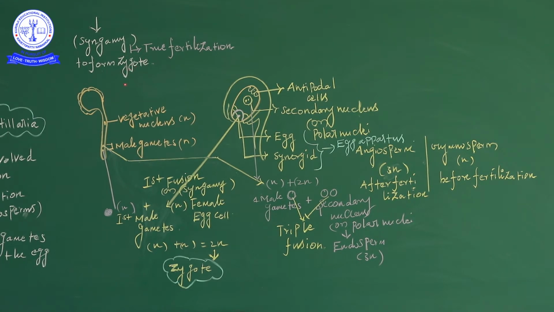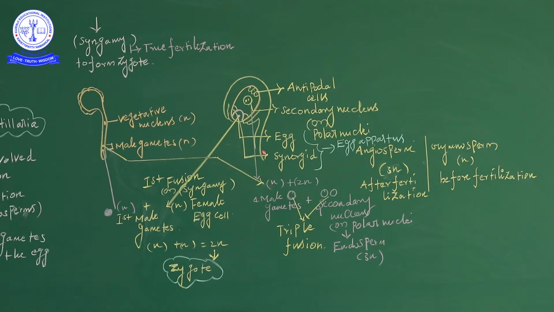Okay, examinations ask questions about the zygote: what is the condition? It means 2N condition. Okay, and then the fertilization process involves one male gamete and one female egg cell fusing to form the zygote.